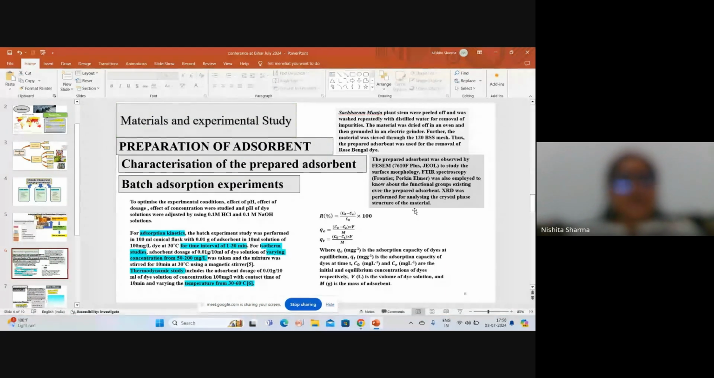For the batch adsorption experiments, various conditions like effect of pH, effect of dosage, and effect of concentration were studied to optimize them, and the pH of the dye was adjusted by using HCl or NaOH solution.